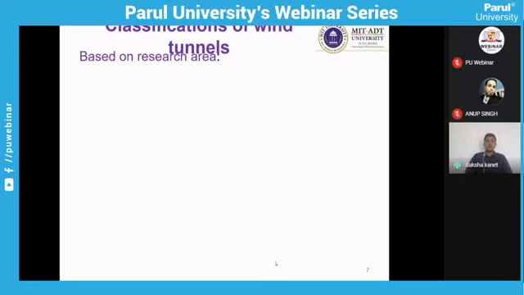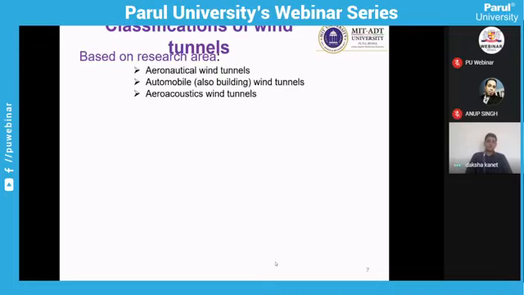Your sports equipment interacts with the air, your aircraft and other vehicles in the aerospace industry interact with the air, and in automobiles, cars and bikes are involved with the air. So based on that, there are several classifications. One is aeronautical wind tunnels, automobile and building wind tunnels, and aeroacoustic wind tunnels, which deal with the noise created due to air and structural interaction.